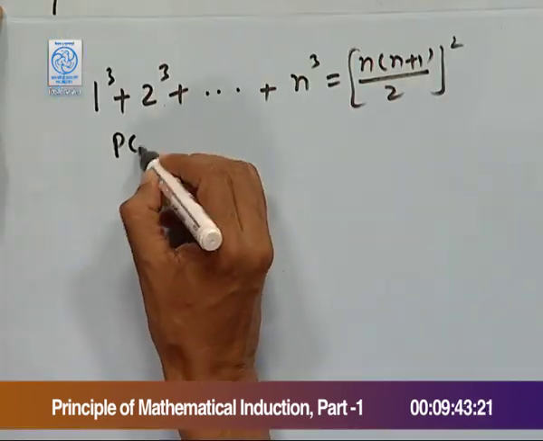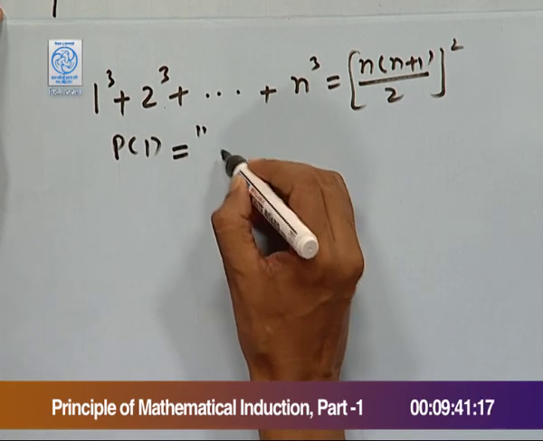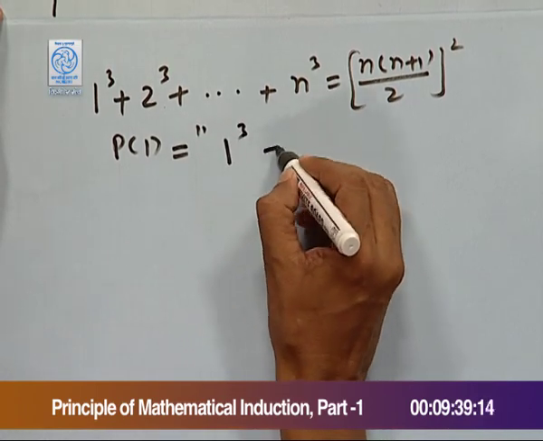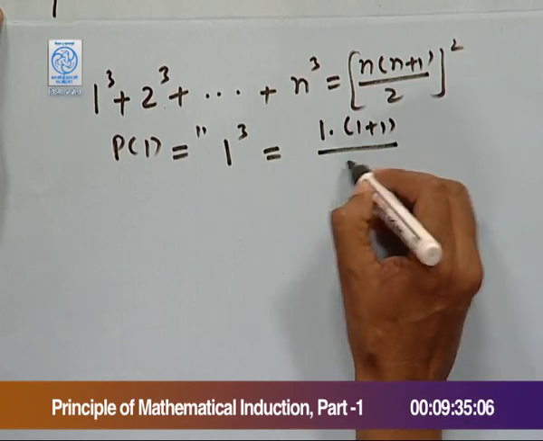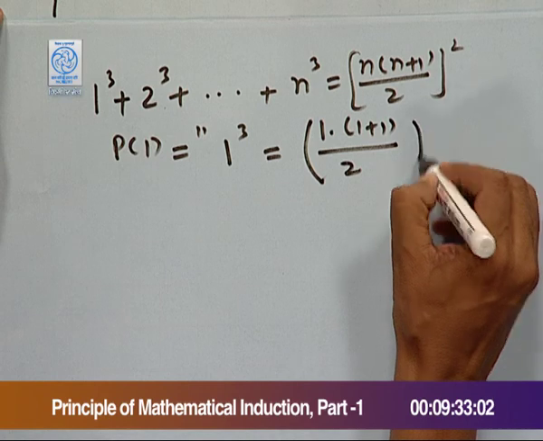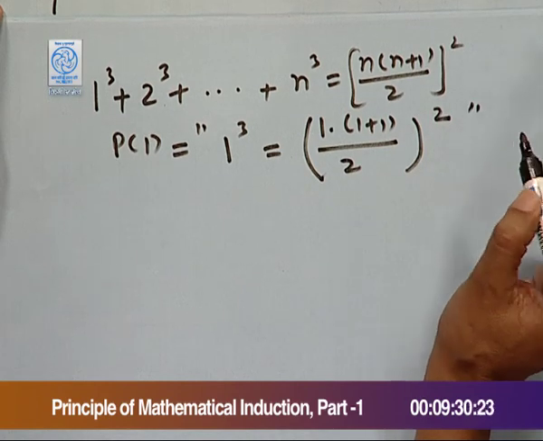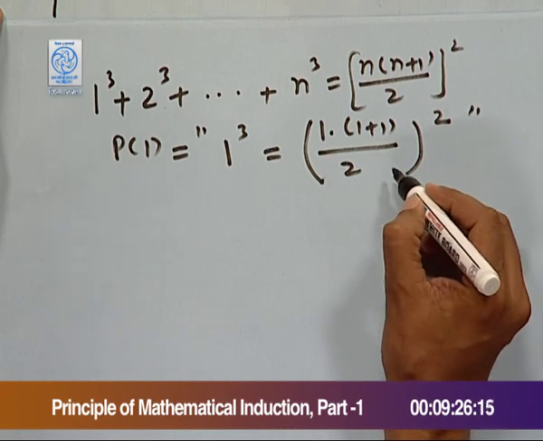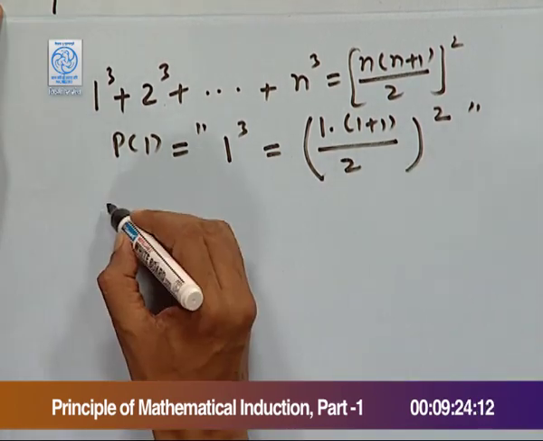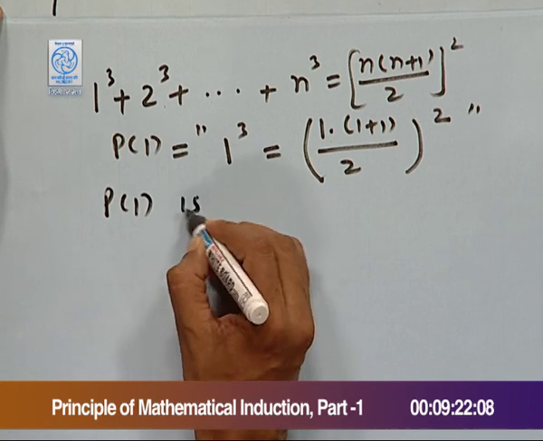So, we take P(1), that is 1 cube equal to 1 times (1+1) upon 2, whole square. Left side is 1, right side is again 1. So, it is satisfied.